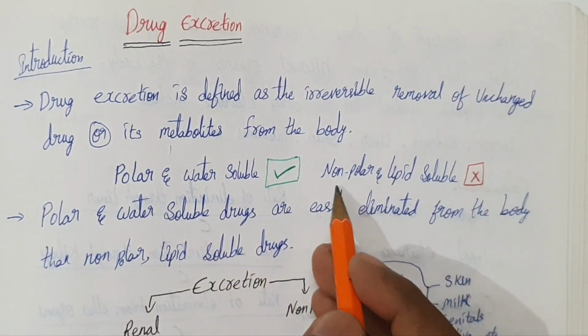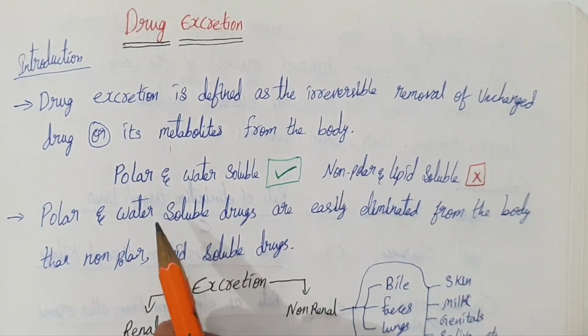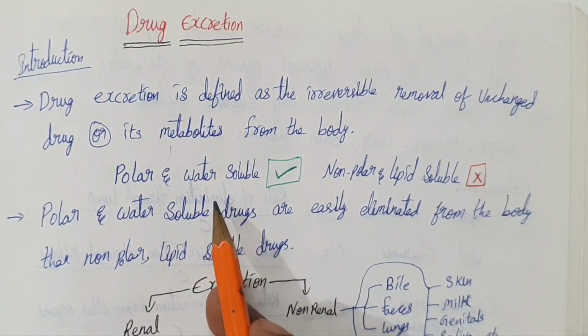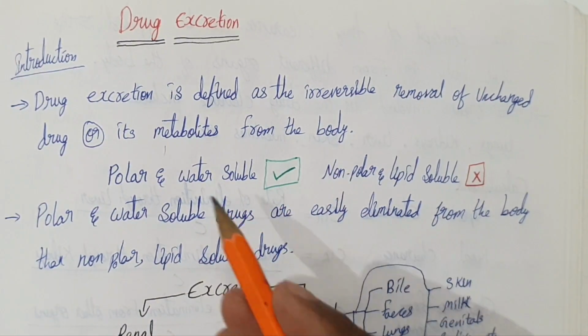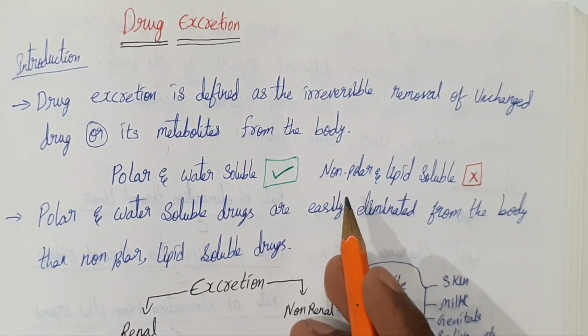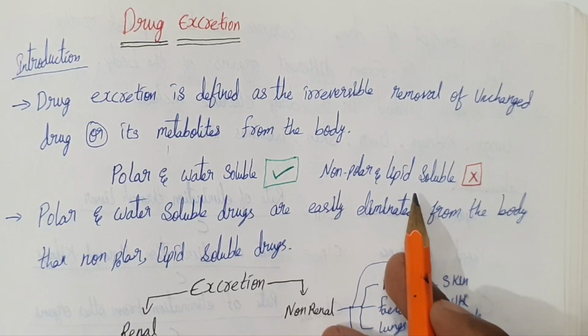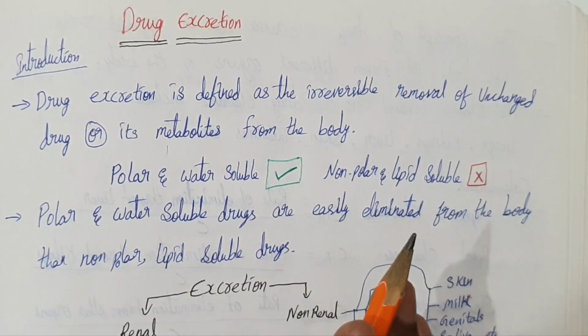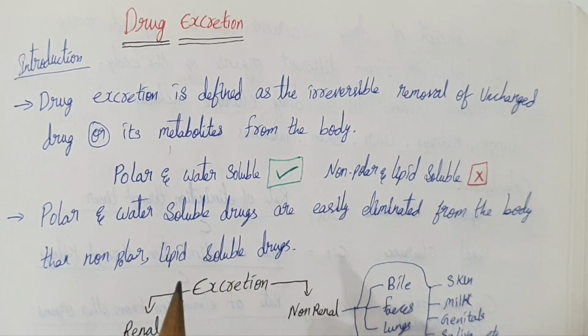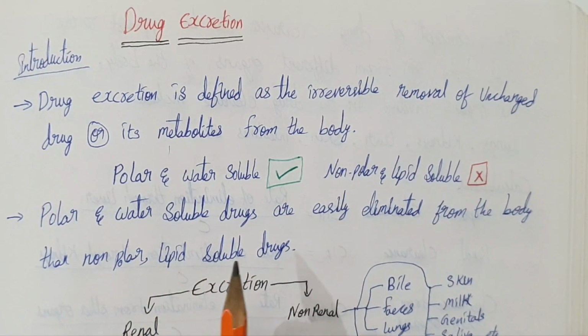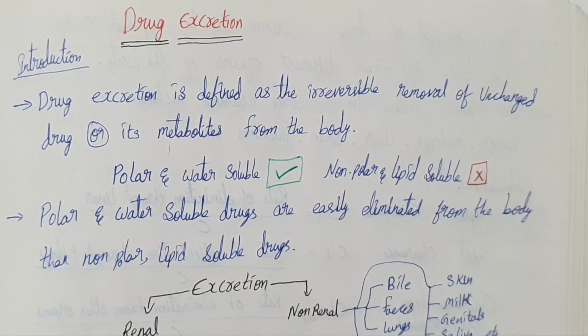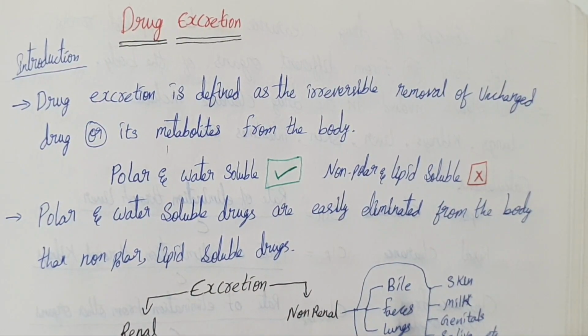Polar versus non-polar group. So, polar means water soluble drugs easily excreted. Non-polar lipid soluble drugs not easily excreted, they need to be metabolized first into polar forms. For example, most lipid-soluble drugs undergo metabolism in the liver before excretion.